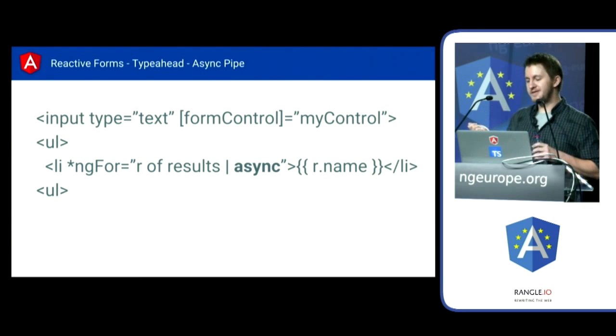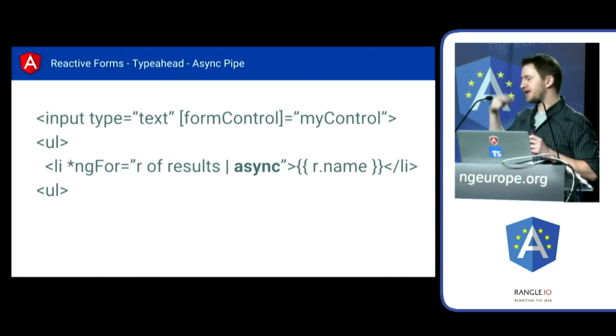The other cool thing about the async pipe is that it's deeply plugged into Angular's change detection. Because this value is being pushed to us by the stream, the async pipe can listen for that, and it can use that to plug into Angular's change detection. So imagine you've got a very large, complex UI, with a lot of change detection happening. This allows you to take an entire, let's say, very complex list view that's rendering these results, and bring it out of the change detection cycle.